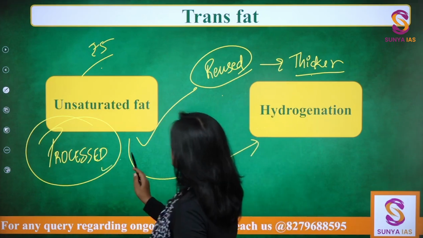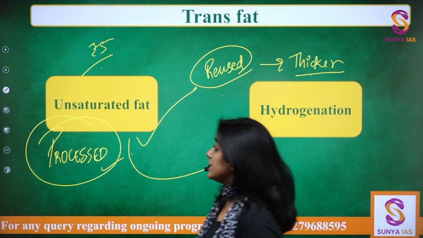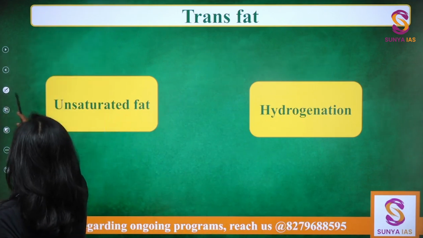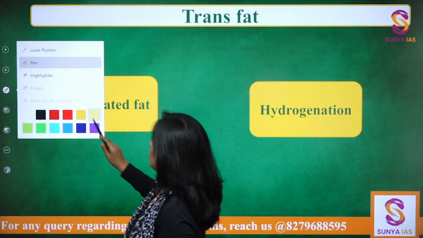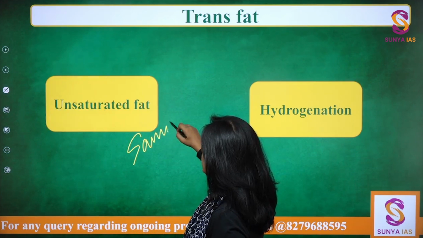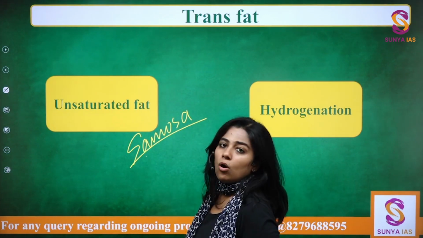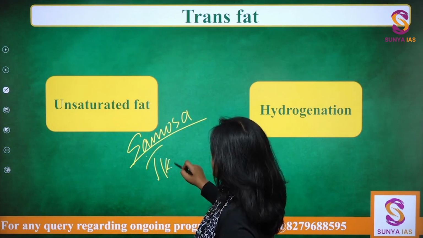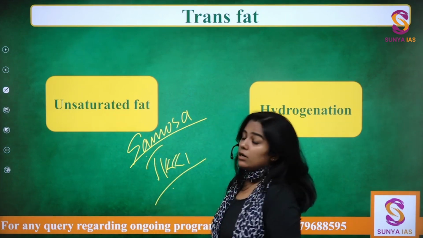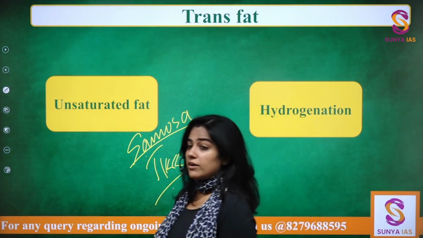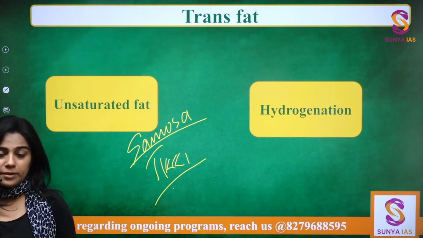But they are there in processed food. Does that mean that any unprocessed food that you are having, let's say a local samosa or tikki that you are having at a vendor, does not have trans fat? They have trans fat.